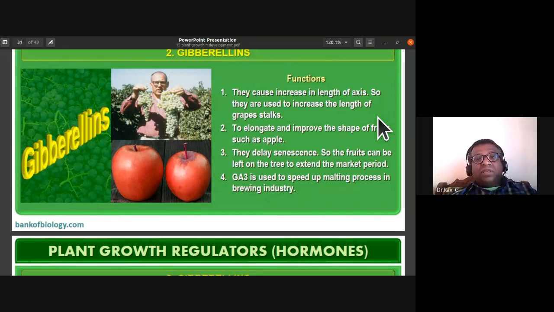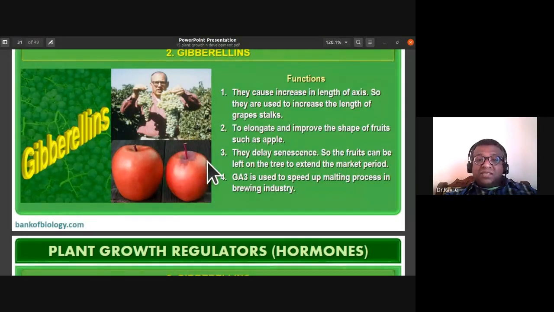So gibberellins cause an increase in the length of the axis. They are used to increase the length of the grape stalk, and to elongate and improve the shape of fruits such as apple. The apple shape is very small, so they can elongate and improve the shape of fruits such as apple when they are sprayed with gibberellins.